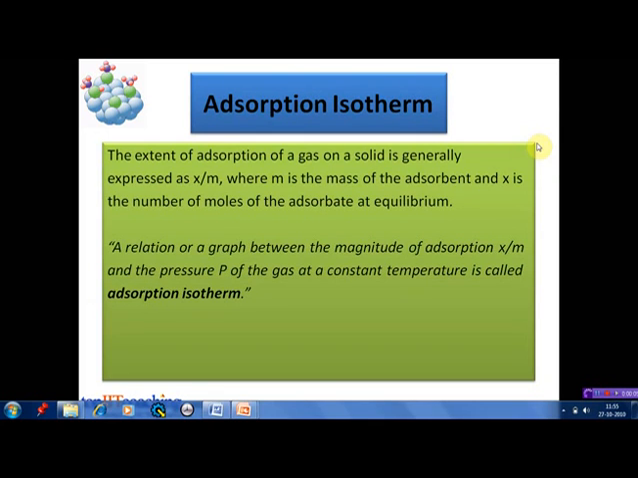If a gas is adsorbed on a solid, then we express the extent of adsorption as x by m, where x is the number of moles of the gas at equilibrium, that is the adsorbate, and m is the mass of the solid, that is the adsorbent. A relation or a graph plotted between the magnitude of adsorption, x by m, and the pressure P of the gas, that is the adsorbate, at a constant temperature is known as an adsorption isotherm.